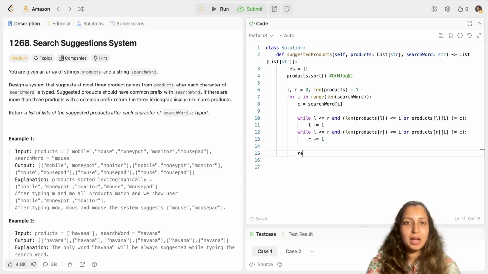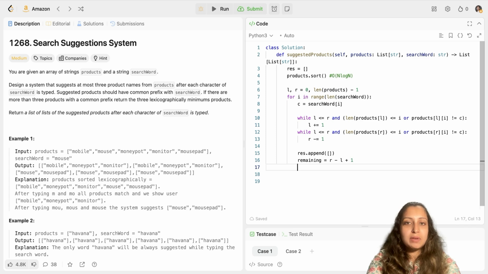After that, I will append an empty list to my result to capture the top three words coming up for this particular character type just now. Once I have done that, I'll calculate the remaining window, or remaining number of words, which would be my right pointer minus left pointer plus 1. That is all those words which have the same prefix.